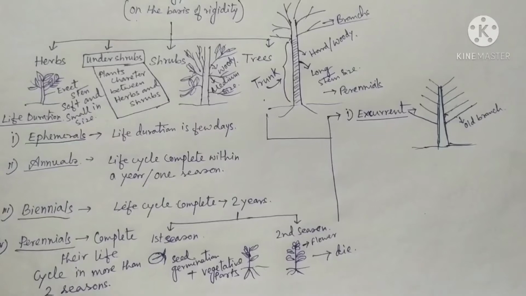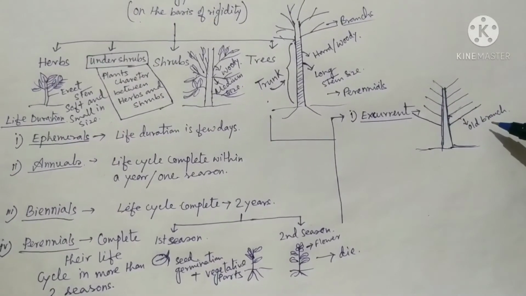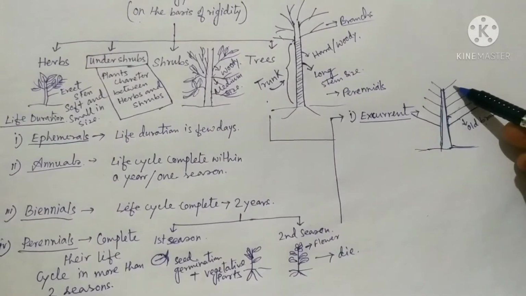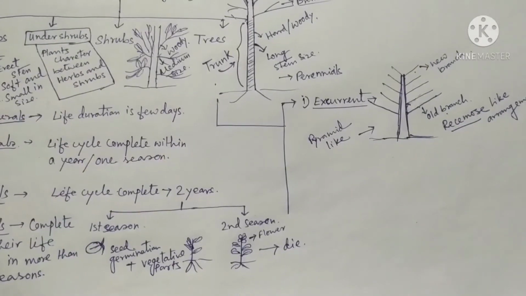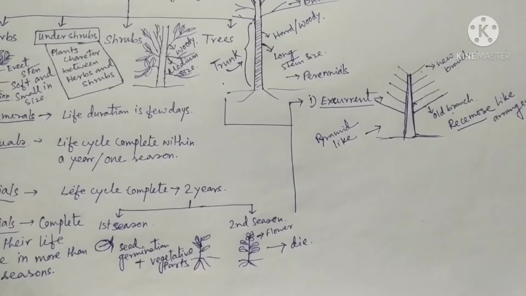So branches are produced from base to apex, and this type is known as racemose type branching.